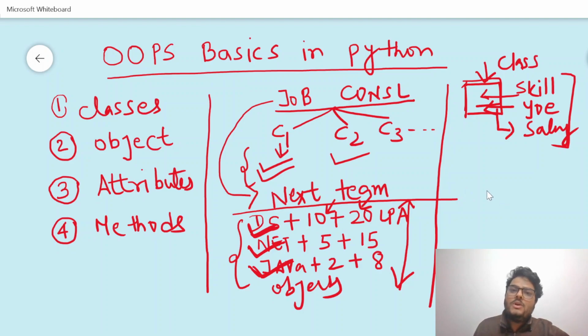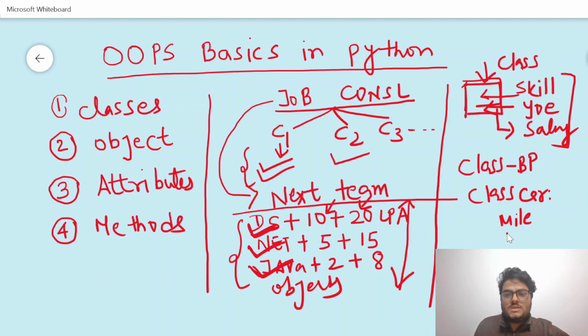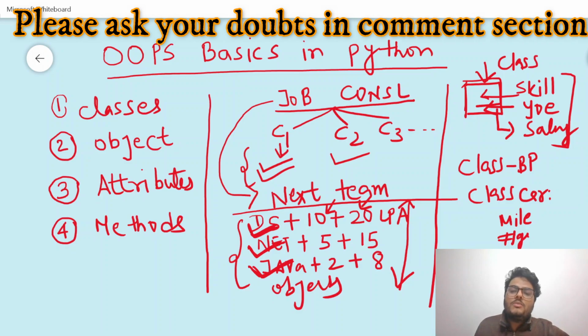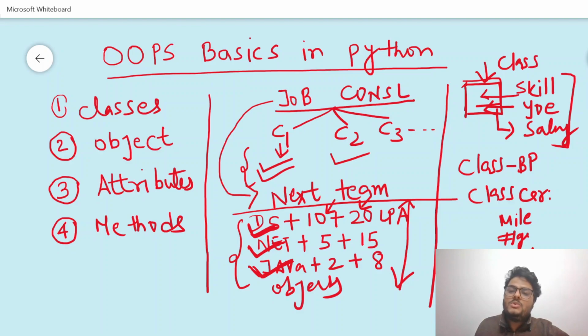Just to give you one more example of how classes will look like. If somebody asks you what is a class, it is nothing but a blueprint. Blueprint of what? Blueprint of what are the basic properties of my object, what kind of object I want to create. For example, I can say class Car. Car is a class, and in this class Car I can have mileage as one of my attributes. I can have my number of gears as another attribute, cost as a third attribute, and engine capacity as a fourth attribute.